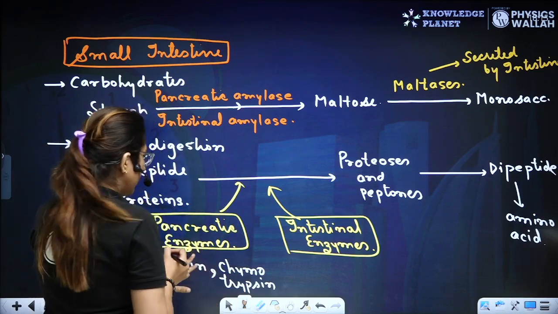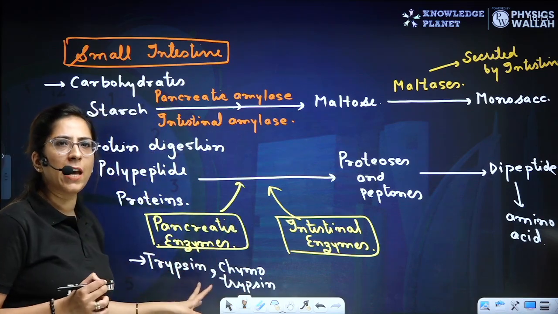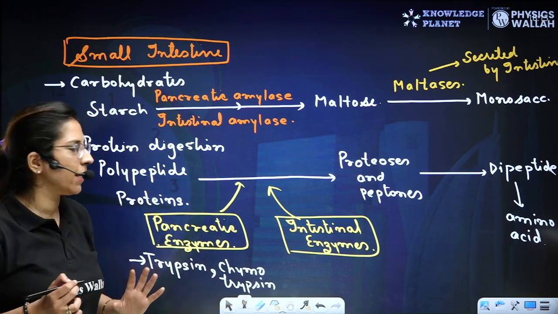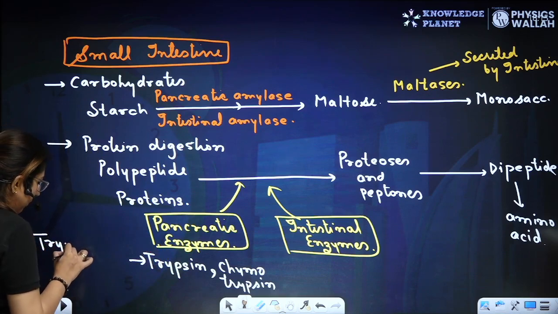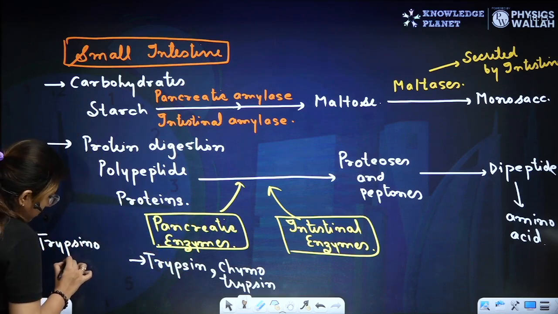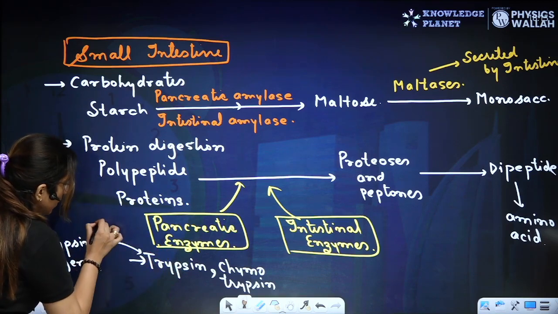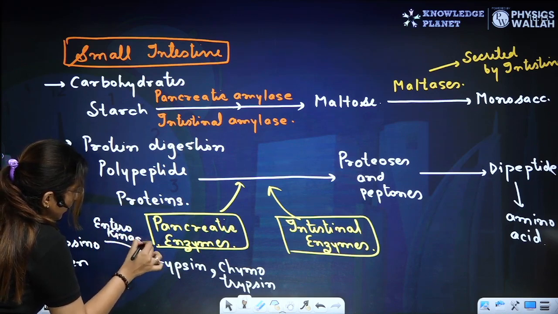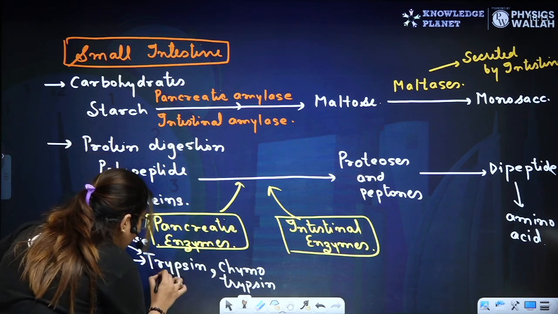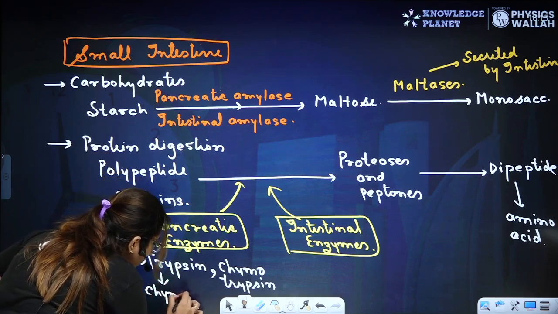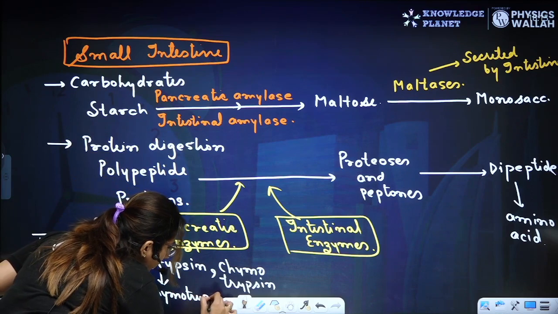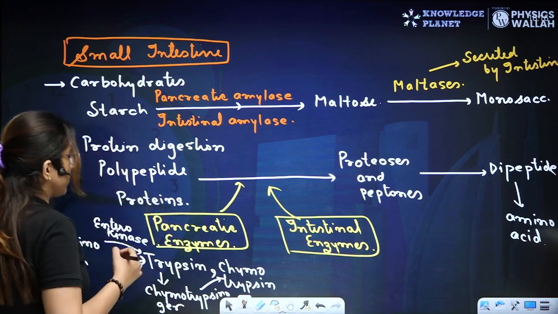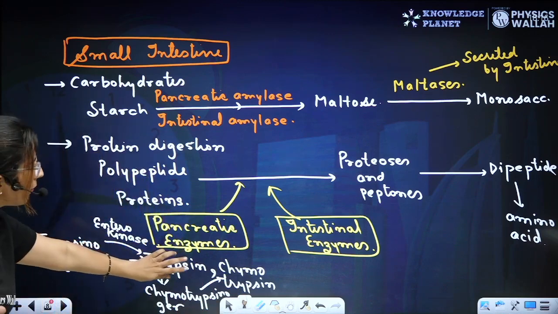Clear buddies? See, trypsin will be there in the form of trypsinogen. And there is one enzyme which is secreted by the intestine. So I'll tell you. It is initially in the form of trypsinogen. This is converted into trypsin by enterokinase. Enterokinase. Clear? Now, trypsin acts on chymotrypsinogen, and it forms chymotrypsin. Clear? So both enzymes have an active form, trypsin and chymotrypsin.